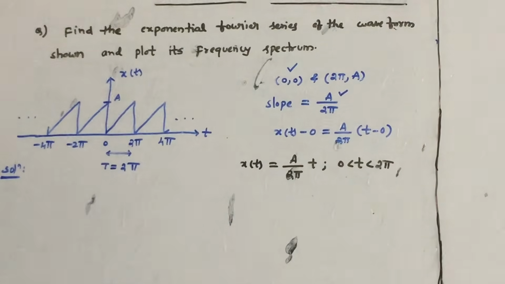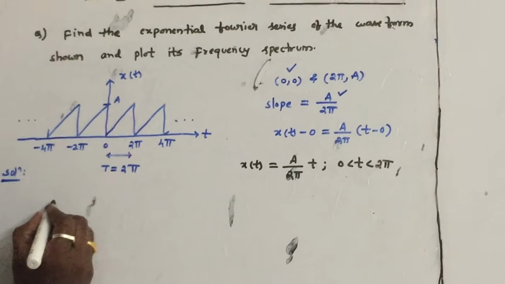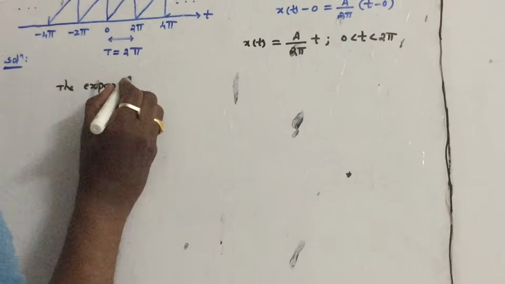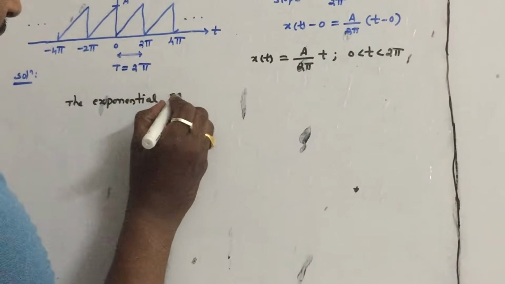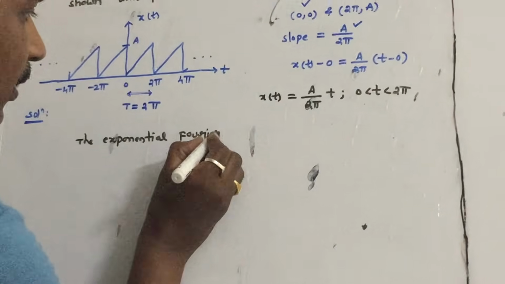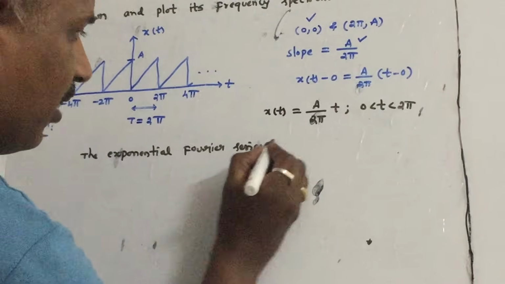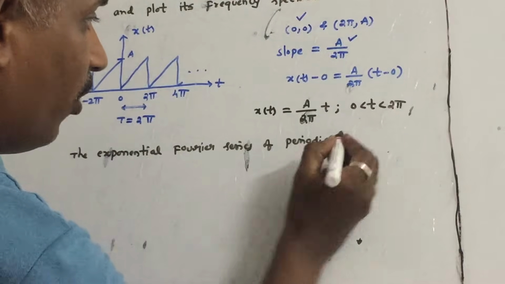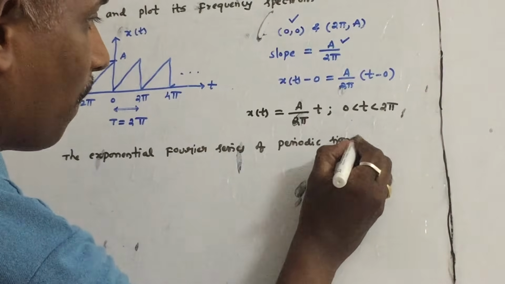Now let us write the exponential Fourier series of a periodic signal. Remember that it is for a periodic signal.